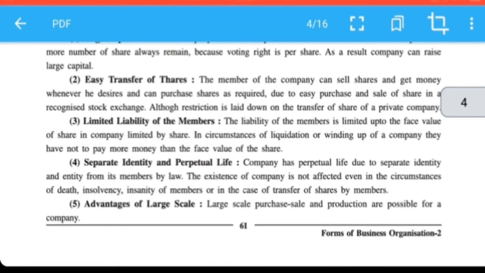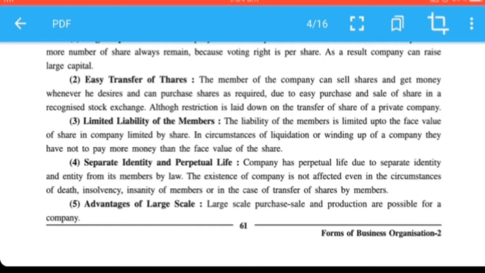Next, limited liability of members. Here the liability of the member is limited up to the face value of the shares. If a person holds shares worth 50,000, then his liability is 50,000 only. He need not sell his assets and personal properties.